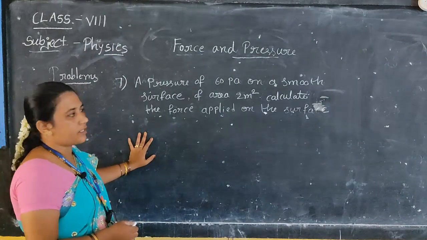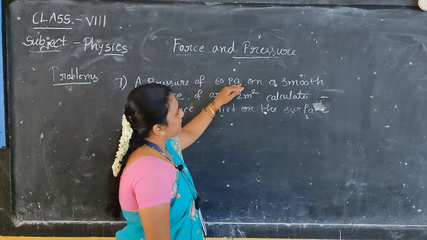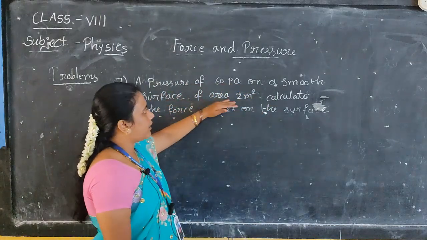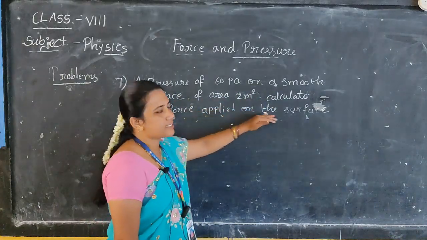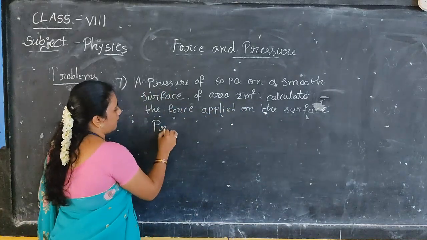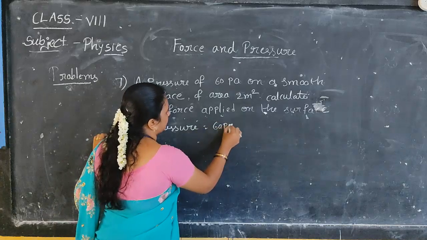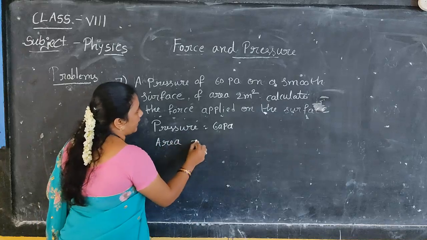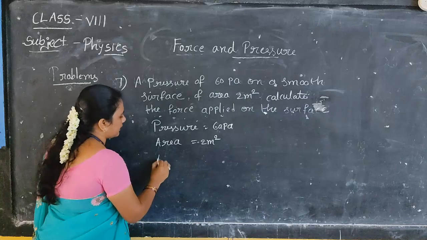Okay, let us go with another problem. In this, a pressure of 60 pascal on a smooth surface of area 2 meter square. Calculate the force applied on the surface. So here pressure is given. How much pressure is given? Pressure is equal to 60 pascals. Then coming to area, area is equal to 2 meter square given. What do you have to calculate?